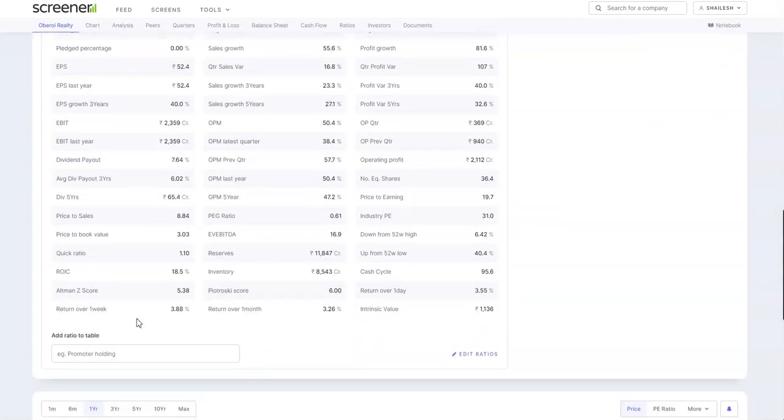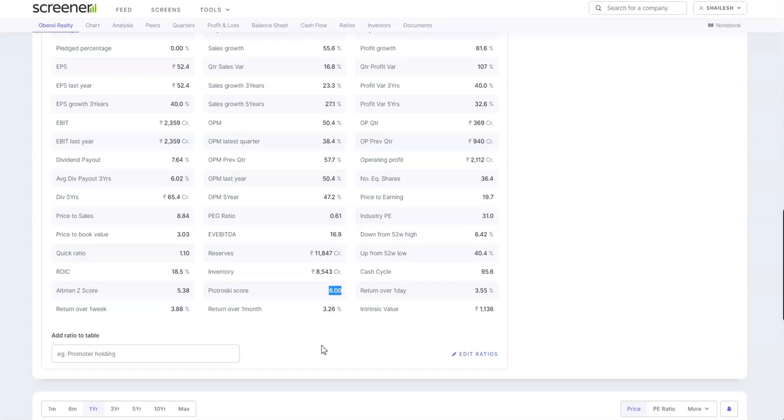And if we look into the Altman Z score, it is coming out to be 5.38, which means that the company is not going to get bankrupt. And if we look into the Piotroski score, it is coming out to be 6. Ideally, the Piotroski score should come out to be 9, and that is considered a very good, financially and fundamentally good company. But nevertheless, even if it is lagging in certain areas, it has plus points in some other areas as well.